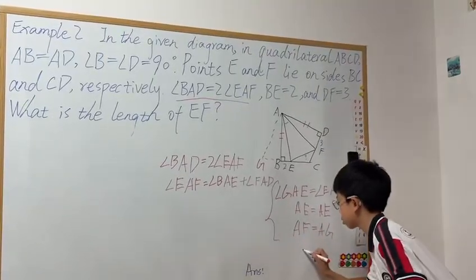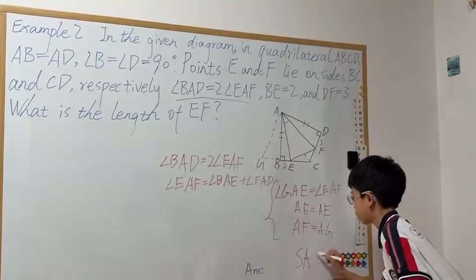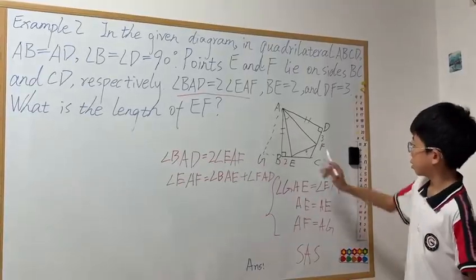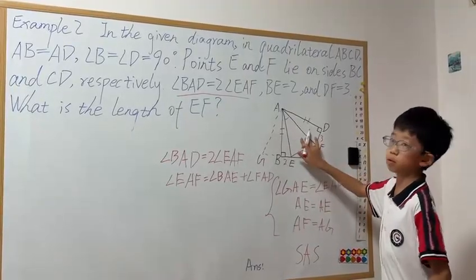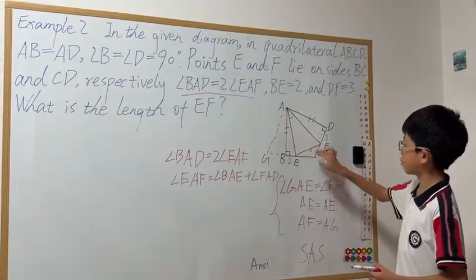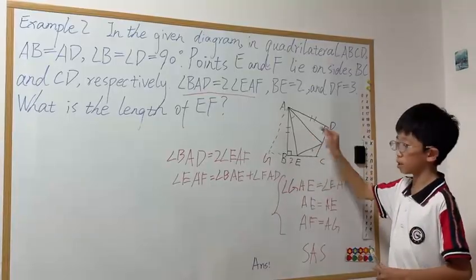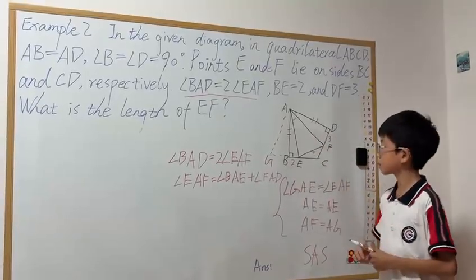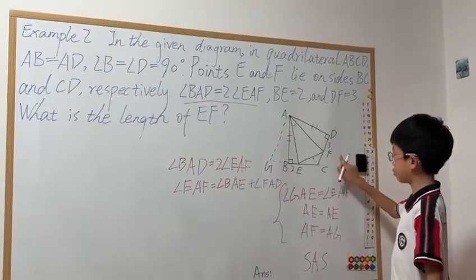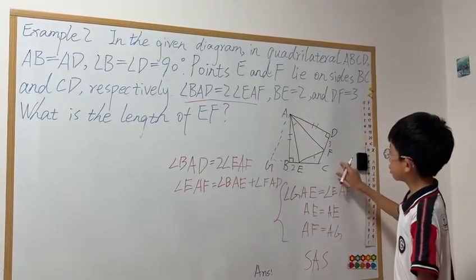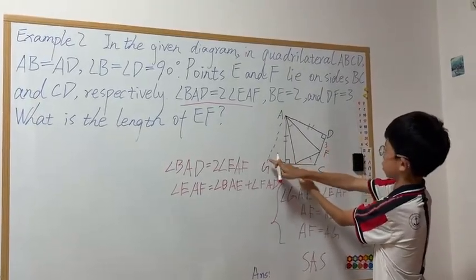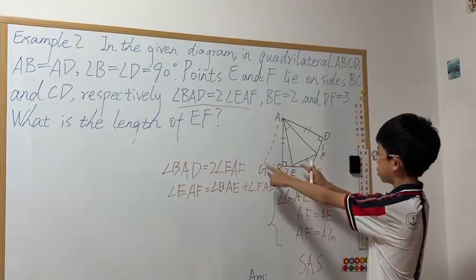And using SAS, side angle side, we can prove that these two big triangles are congruent to each other, which means that every angle of them, every side of them are equal. And what we want to find is EF. When you flip this triangle over here, EF is equal to GE.